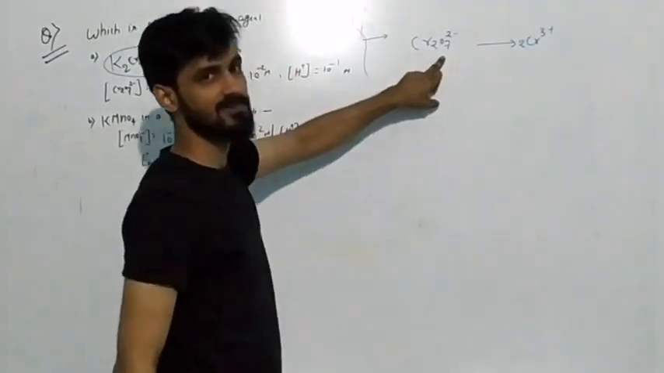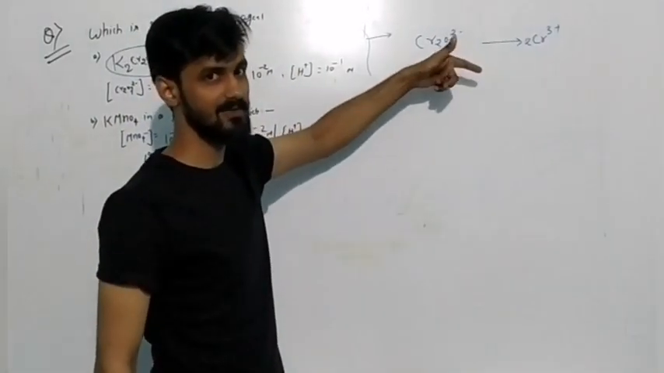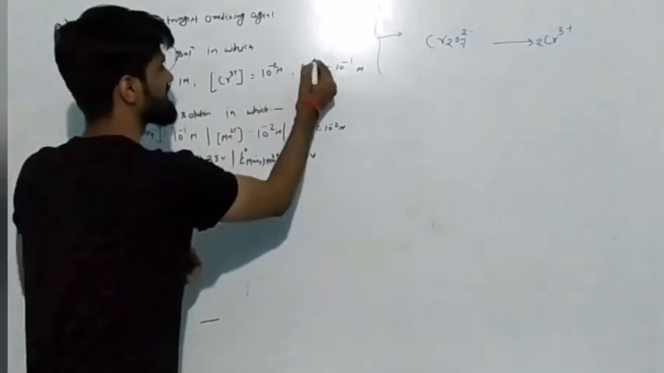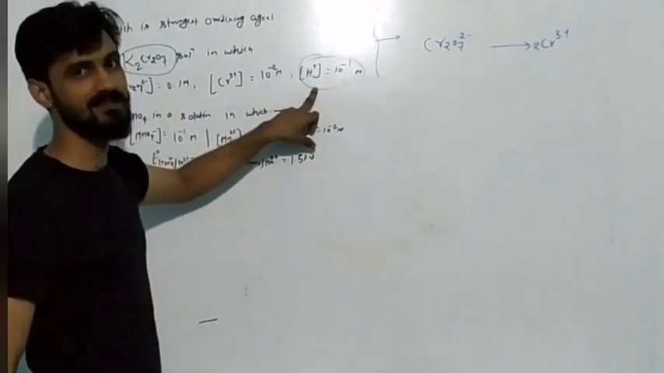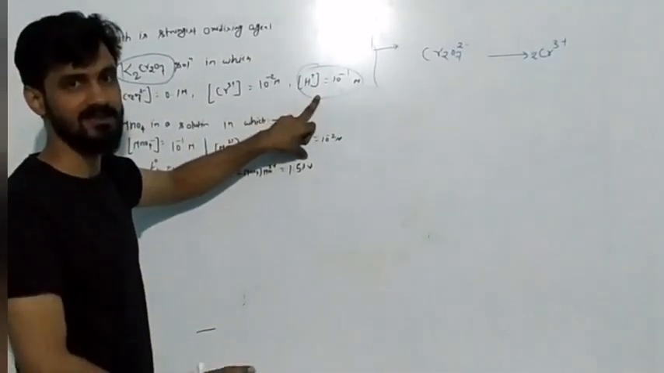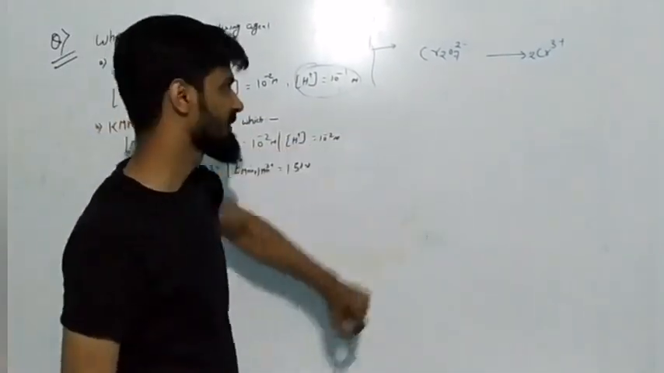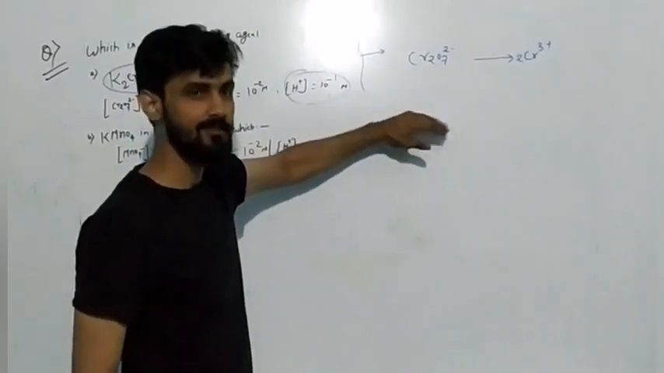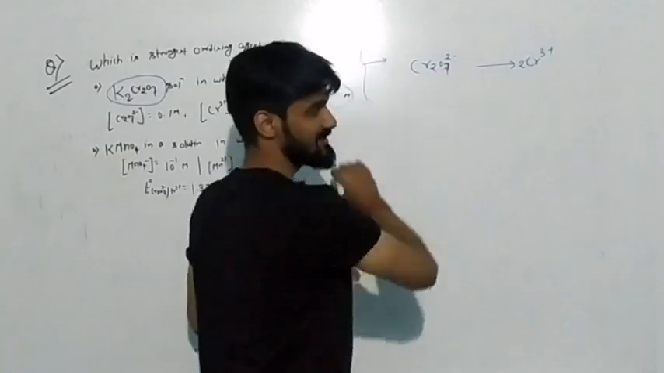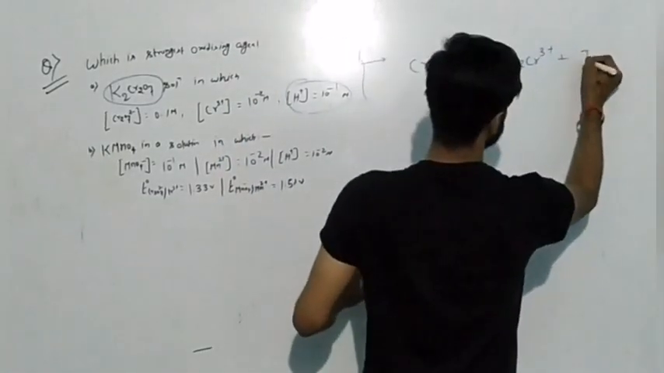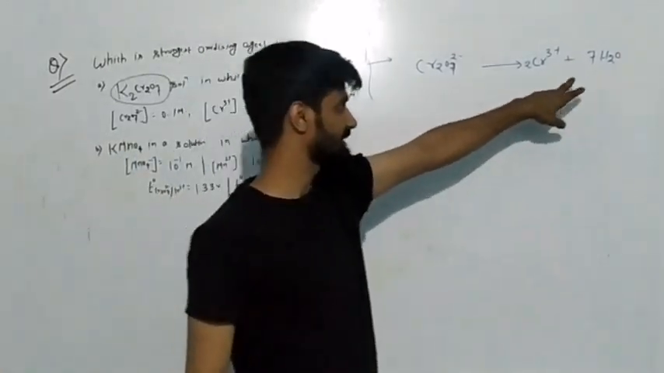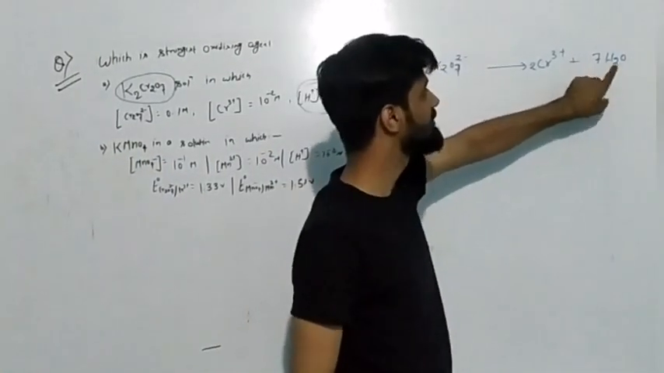Now for the balancing of oxygen, what will you do in the acidic medium? Generally the question will be asked in the acidic medium, and already you can see the concentration of H plus ion is given. From there you can recognize that this is an acidic medium reaction, so you have to balance in the acidic medium. Now suppose here there are 7 oxygen atoms on the left side, so you have to add 7 water molecules on the right side.